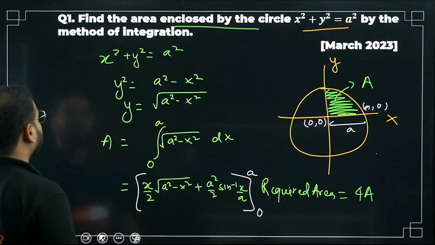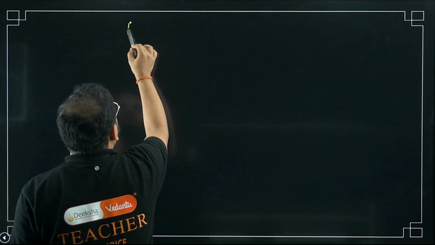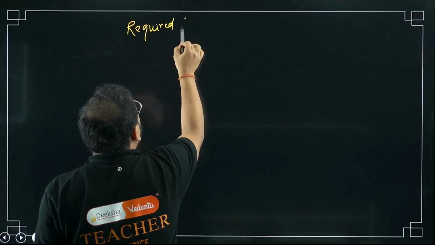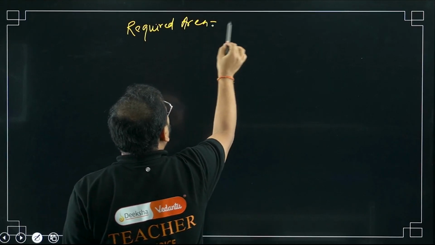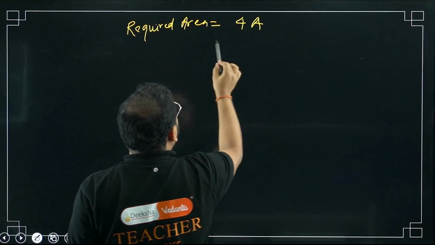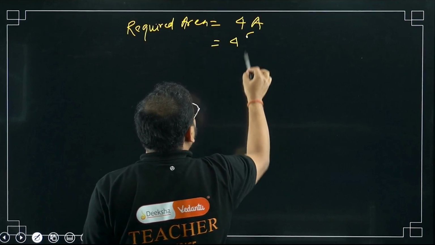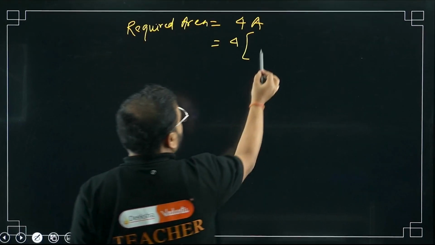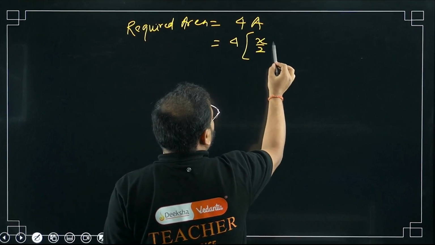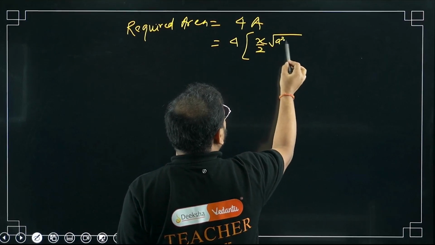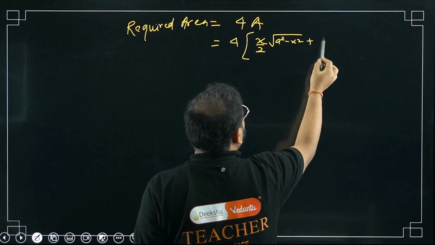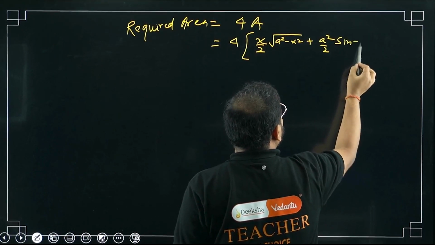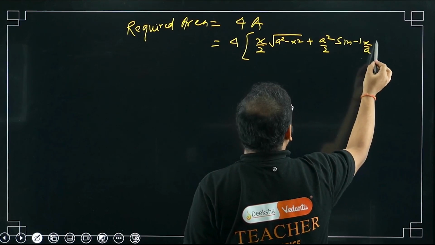I'm going to write the next step as required area. How much is that? 4 times of a. Let's write 4 here. What's the a value? Please check. A value was x by 2 root under a square minus x square, plus a square by 2 sine inverse of x by a.